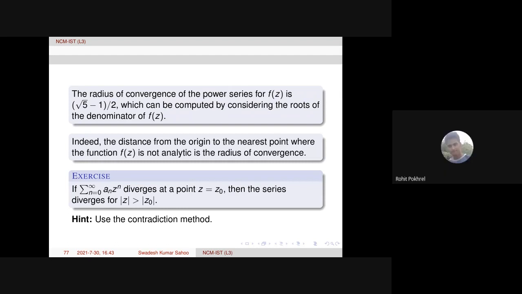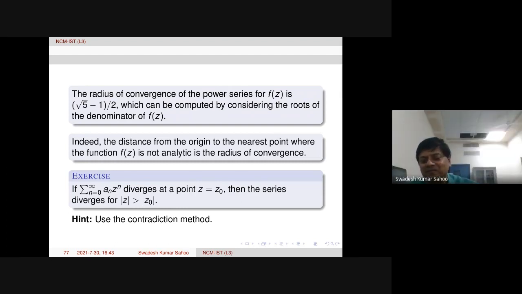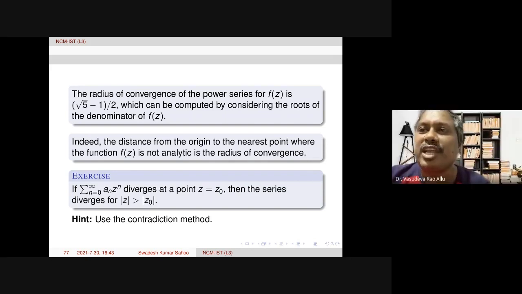This is about power series only, nothing else. See, if you substitute any value on the left hand side and right hand side within this disk, the values agree. Beyond the disk, if you substitute the value on the left hand side and right hand side, the two values do not agree.